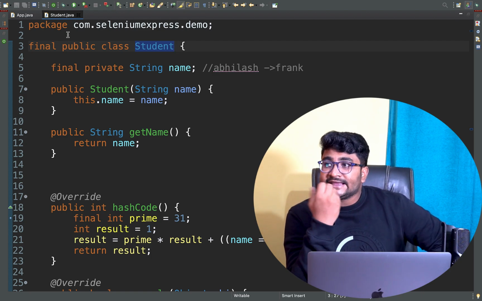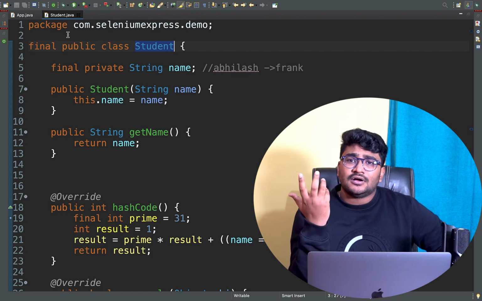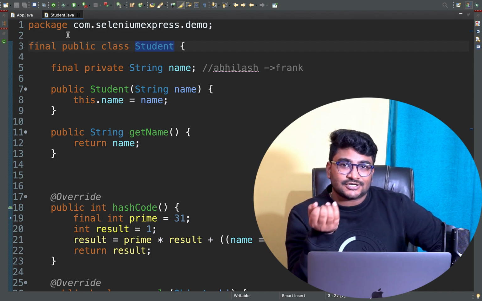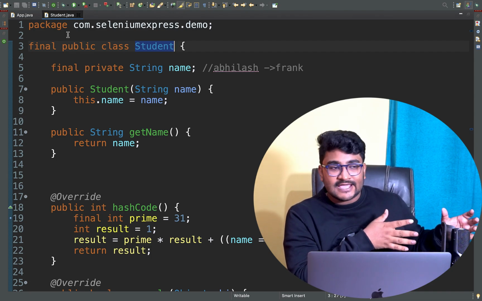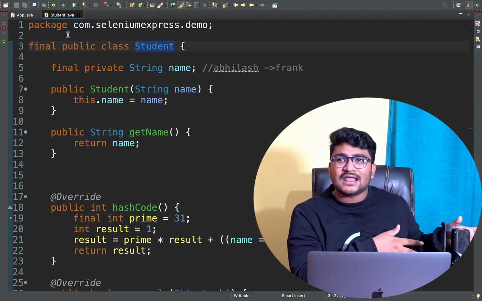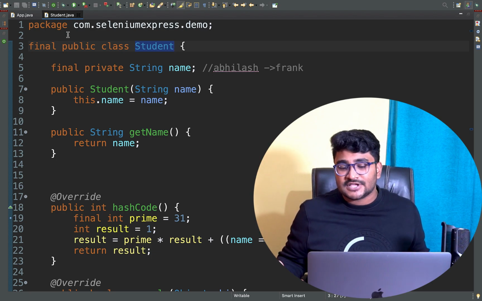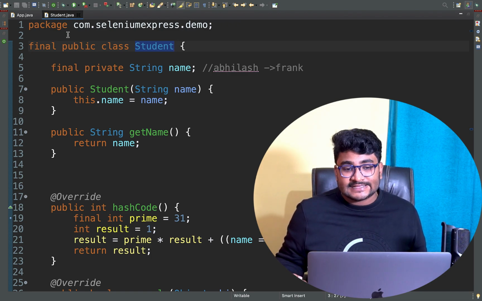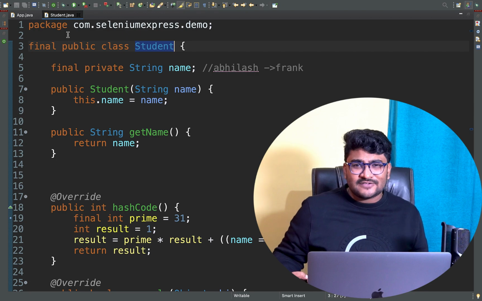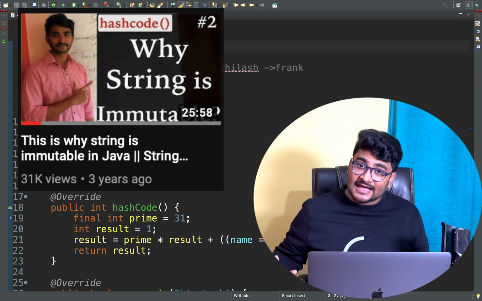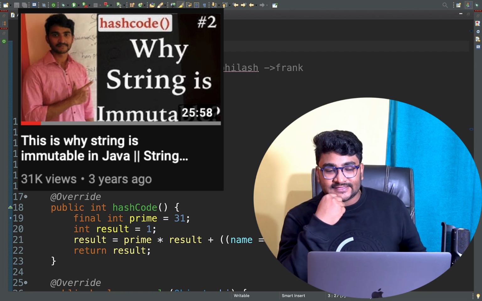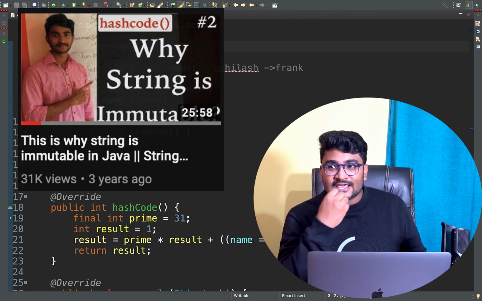He can also say that all your HashMap key candidates, like String, Double, Float, Integer, they are all final, they are all immutable. Then how do you think that makes a difference if you talk about HashMap performance? The answer to that question is hashcode caching. I made a video a few years back on hashcode caching, and I'll give you the link in the description or in the I button right there.